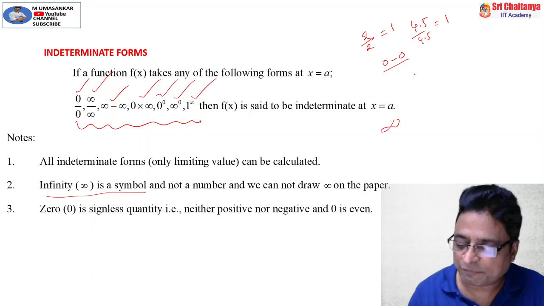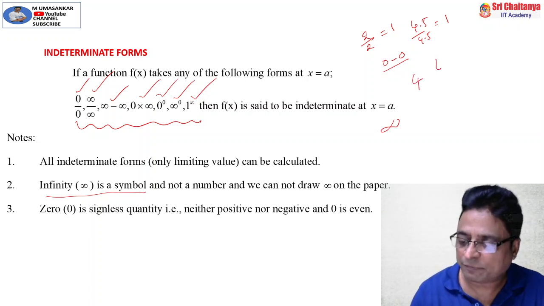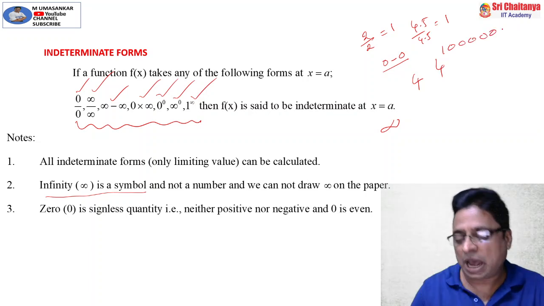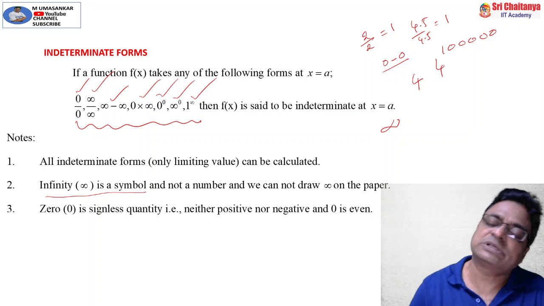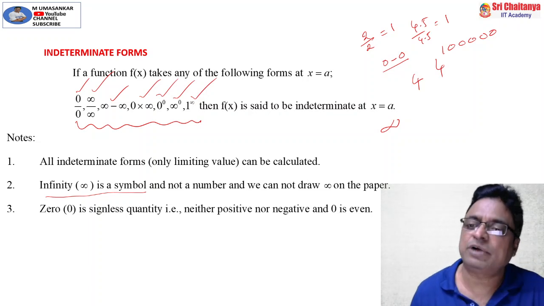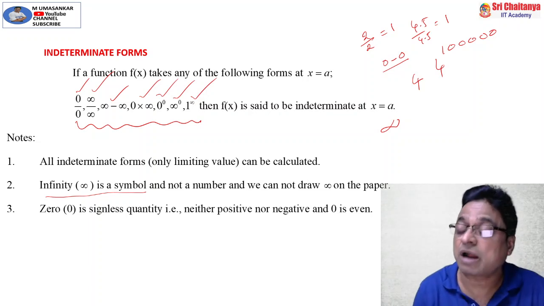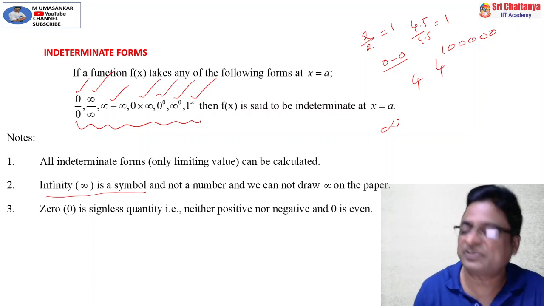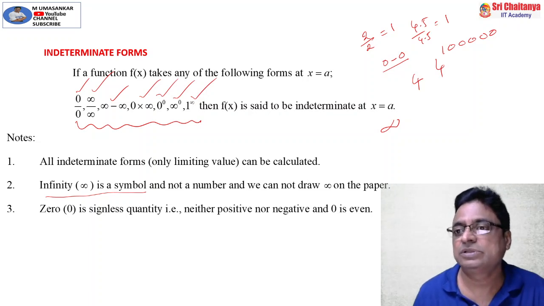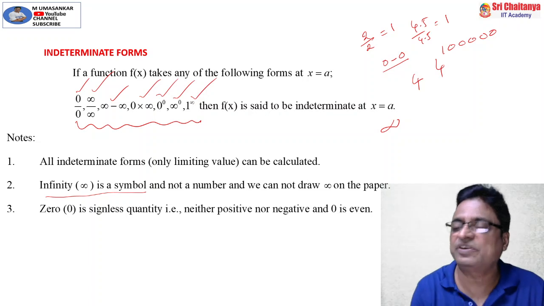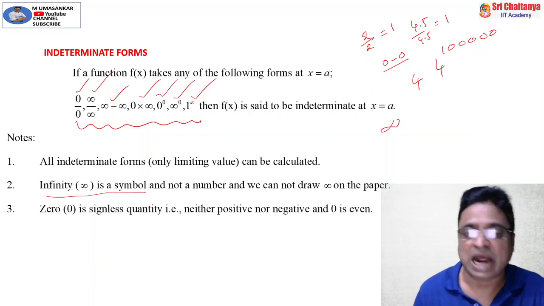Suppose I have written 4, it is a finite quantity. Suppose 4 power 10 lakhs, it is a finite quantity. Or 10 power some million, that is a finite quantity. But infinity, it is not possible for us to represent on paper. That is why we are representing infinity with this symbol.